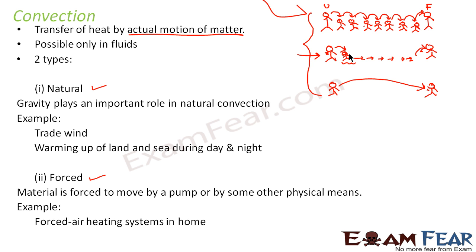An example of forced convection is forced air heating systems in homes. You would have seen the heater systems in your home. There, this forced convection plays a very important role. Wherein, if you see, the transfer of heat takes place through the entire room. So there it happens through this forced mechanism.